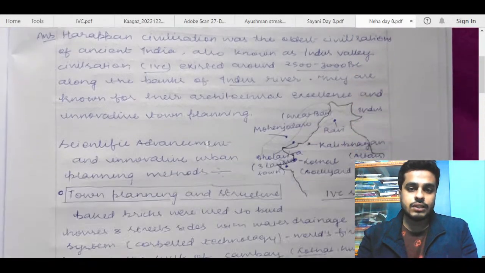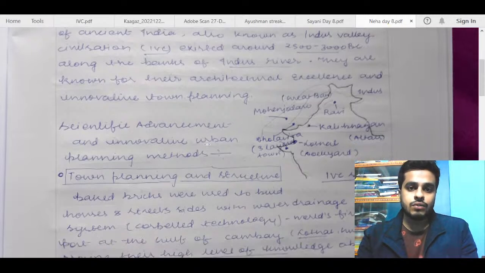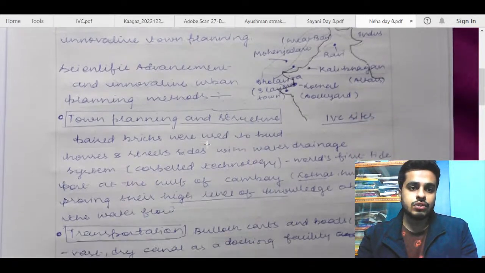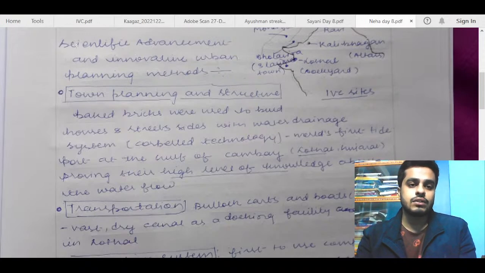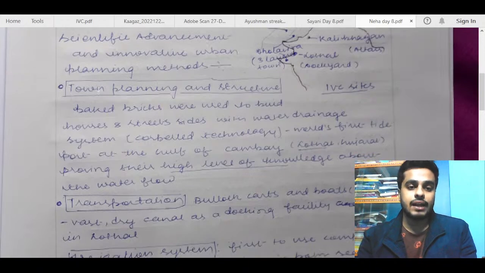Harappan civilization was the oldest civilization of ancient India, also known as India. Okay, fine. They are known for, okay, diagram is also fine. Scientific advancements, town planning. So again, what you can do is separate both of these. I think you have written it under one subheading only, both scientific advancements and innovative urban planning methods. So that will restrict your presentation. You mix and match everything. So better than that, go for writing about scientific advancements first, and then talk about urban planning methods.